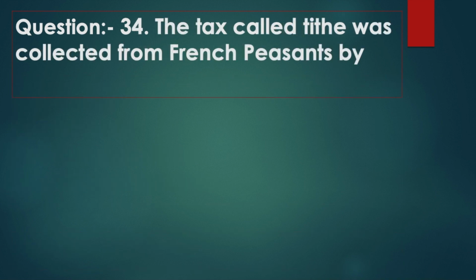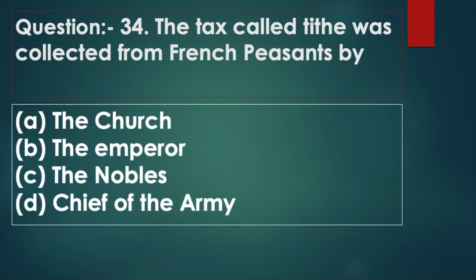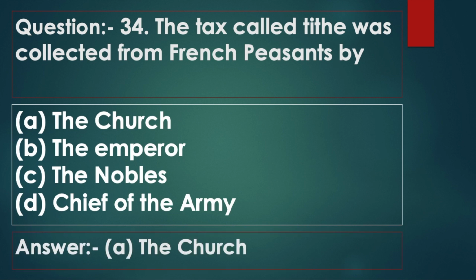Question 34. The tax called tithe was collected from French peasants by? Option A, the church. Option B, the emperor. Option C, the nobles. Option D, chief of the army. Answer: option A, the church.